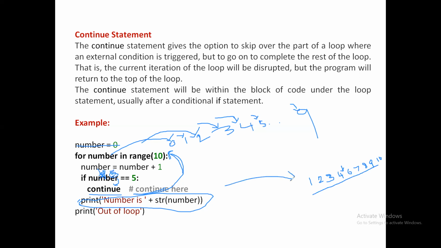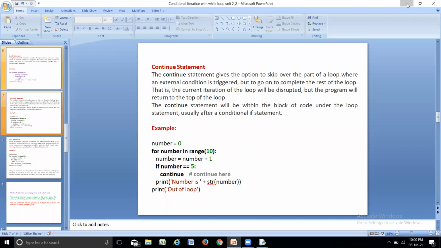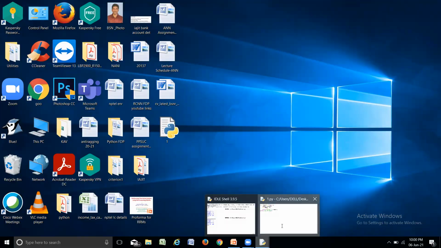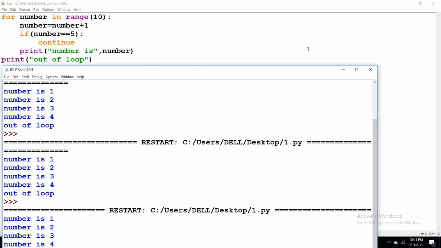Okay. So let us check this program also by changing that break to continue, because we are considering the same example here. I just don't want to copy it. The program is available there. So I'll just change this break statement to continue statement. Instead of break, I'm going to use continue. Okay. Except that, everything else is the same. So I will run this program now, and you can see the output here.